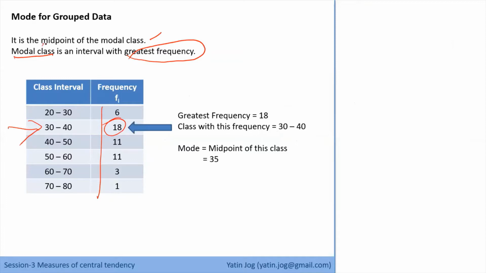And the mean value is the midpoint of the modal class. So the midpoint of 30 to 40 is 35. So 35 is my mean value of this group data.